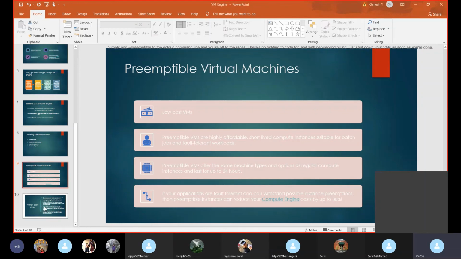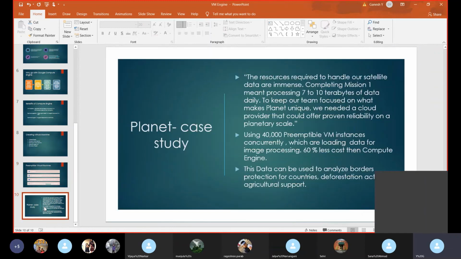The case study for the preemptible virtual machine: Planet. Sorry, it's a company, and the name is Planet. It uses 84 satellites to take pictures of the Earth every day. Why is it taking the pictures continuously?